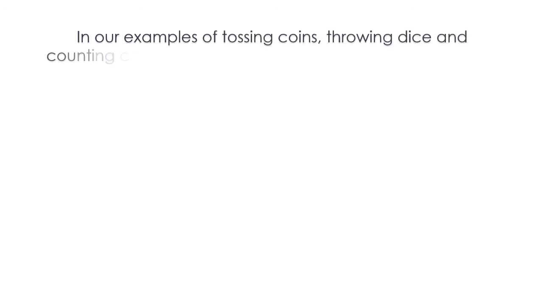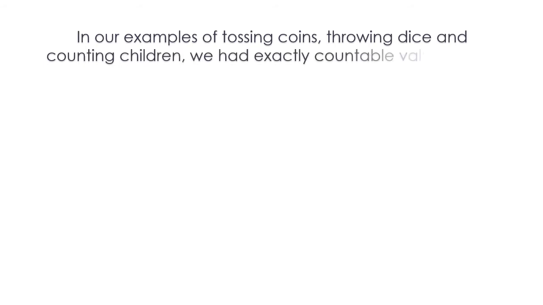Now, in our examples of tossing coins or throwing dice or counting the number of children in the family, we had exactly countable values. That means the number of heads was either 3 or 2 or 1 or 0. The sum of dice was ranging from 2 to 12, the exact number. The number of children was also exact.